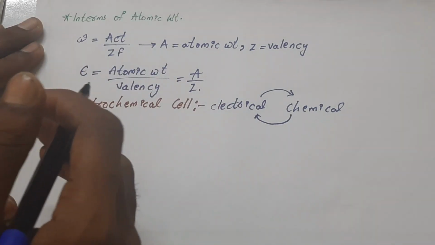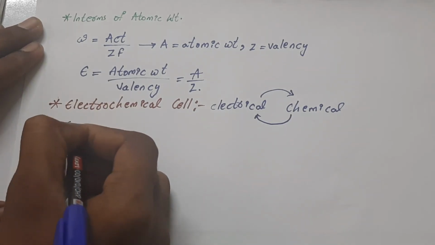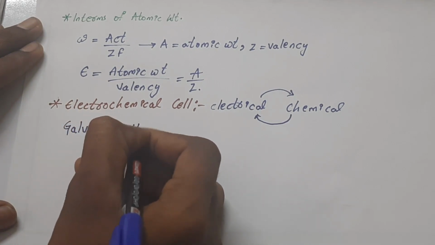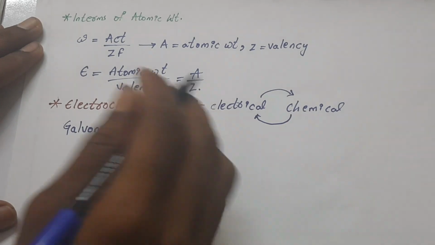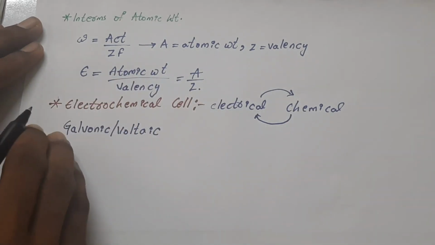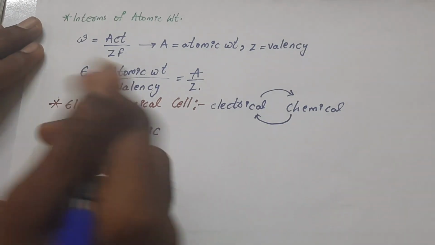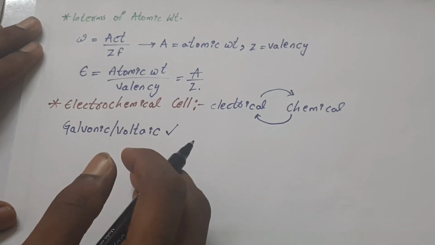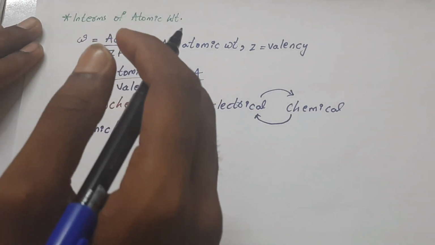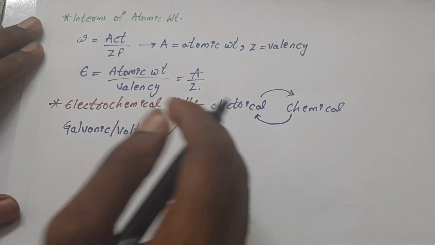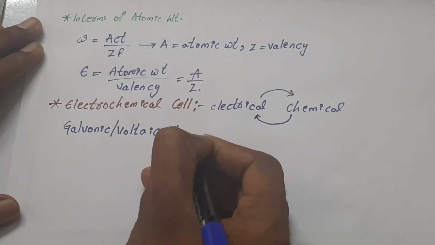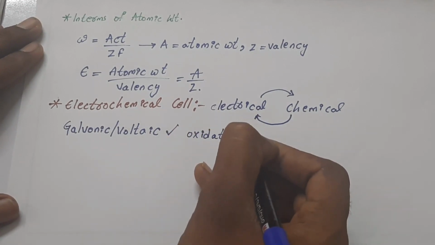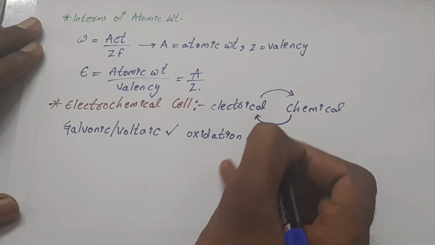On this basis, there are two different types of cells. The galvanic cell can also be called a voltaic cell. By this we can say that the galvanic cell or voltaic cell is a cell that is capable of generating electrical energy by chemical reaction, and this happens by oxidation and reduction reactions occurring in the cell.